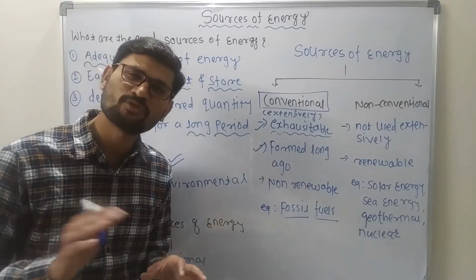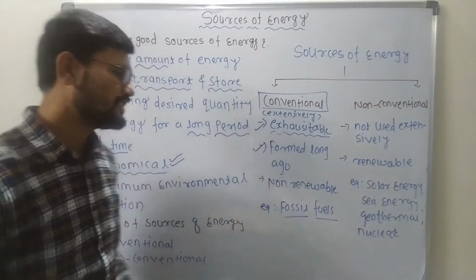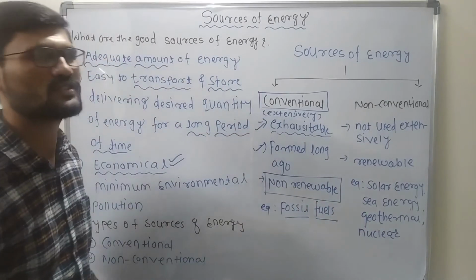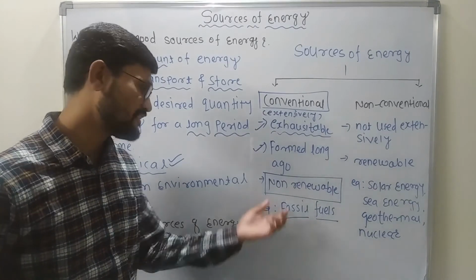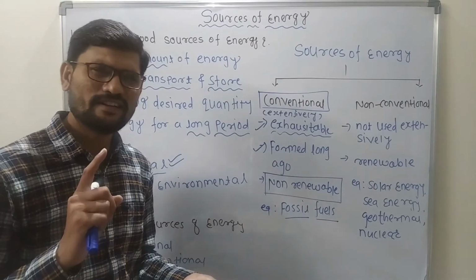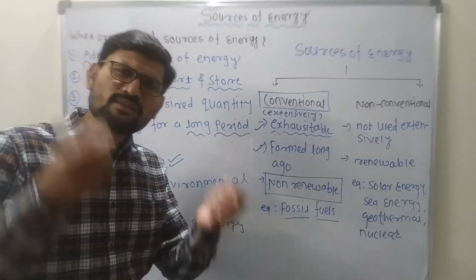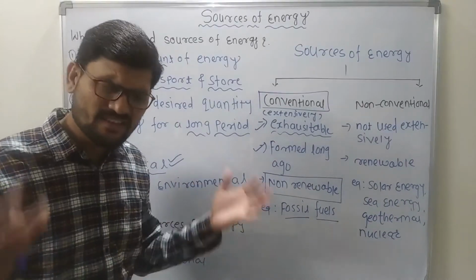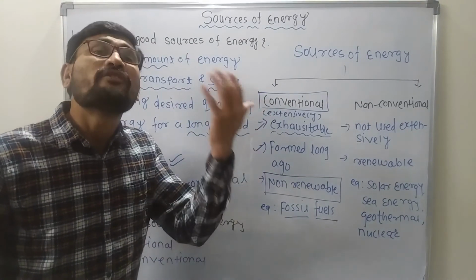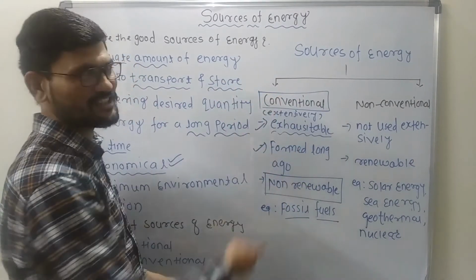एक बार खत्म हो गया फिर से हम उसको बना सकते हैं ना, नहीं बना सकते हम उसको. That is the reason. This type of source of energy is called non-renewable source of energy. And examples are fossil fuels. What are the fossil fuels? Petrol, diesel, kerosene, isn't it? Natural gases. All these types of sources of energy are called conventional. Whether petrol is going to be exhausted or not, obviously diesel, everything. Clear? They all are going to be exhaustible and we are using them extensively. That is the reason such sources of energy are called conventional sources of energy.